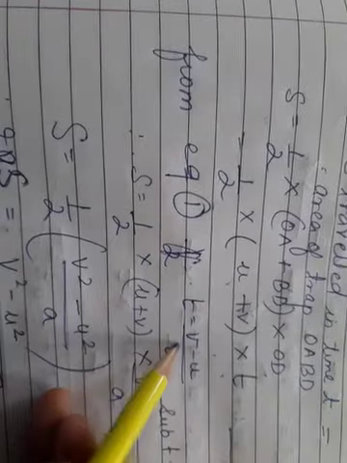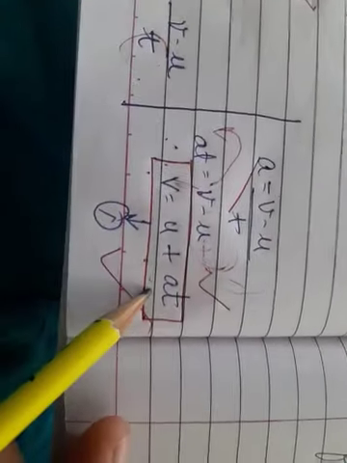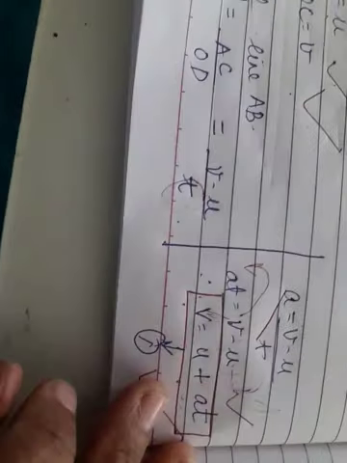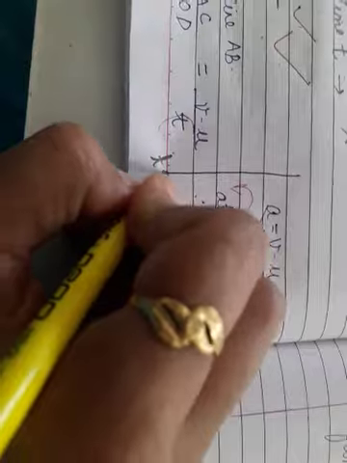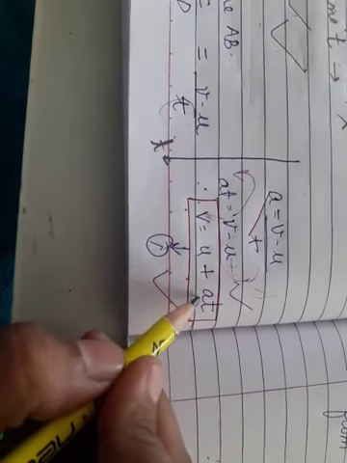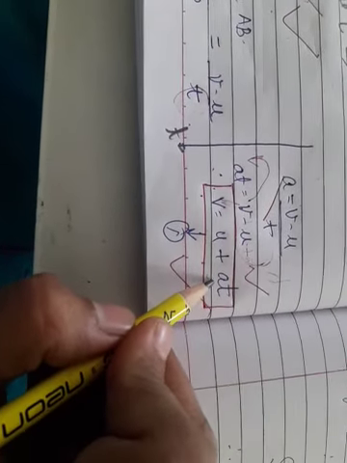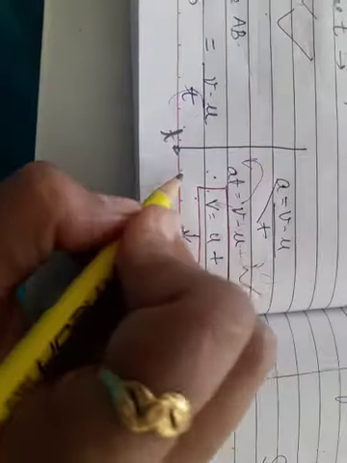Now again you go to equation number 1, V equal to U plus AT. If I write T on one side, what will be my equation?